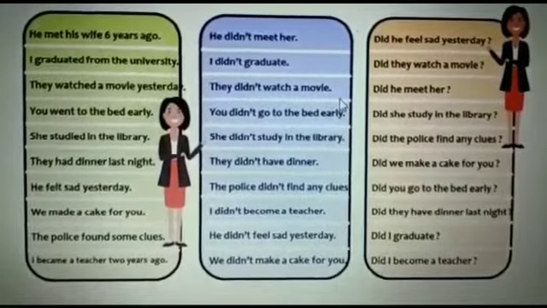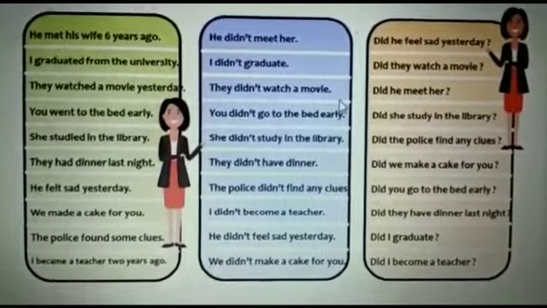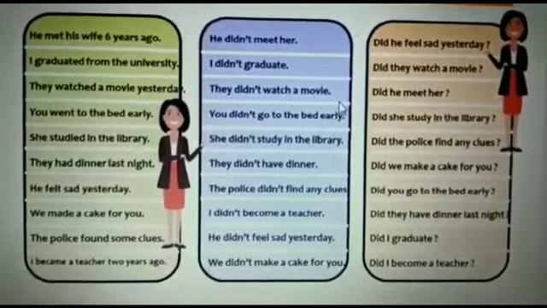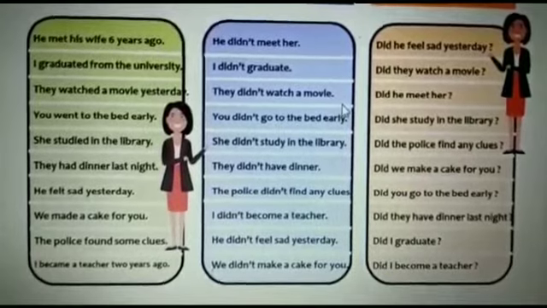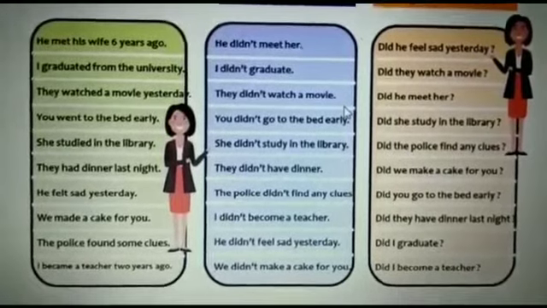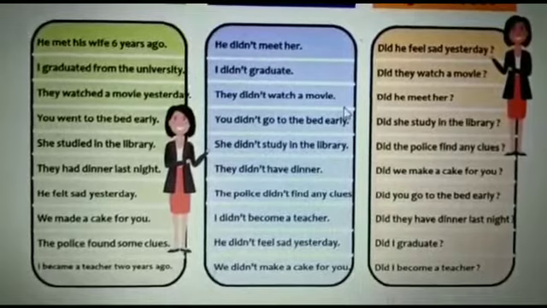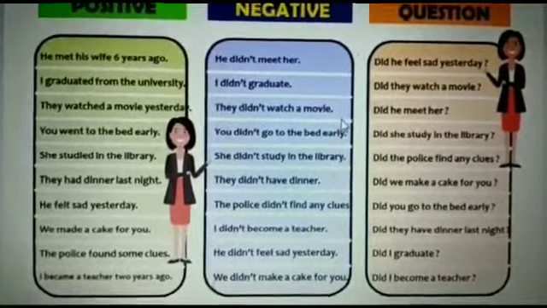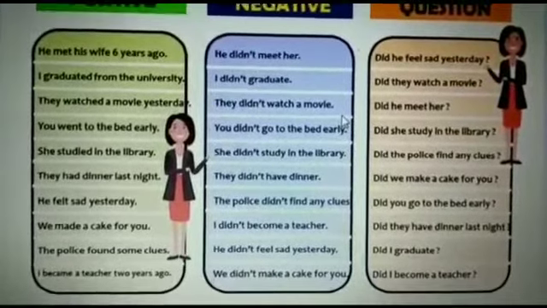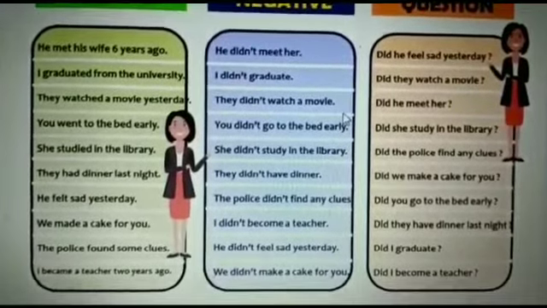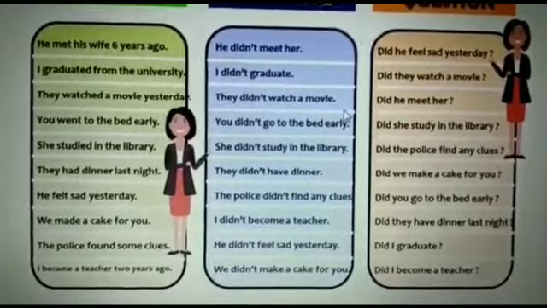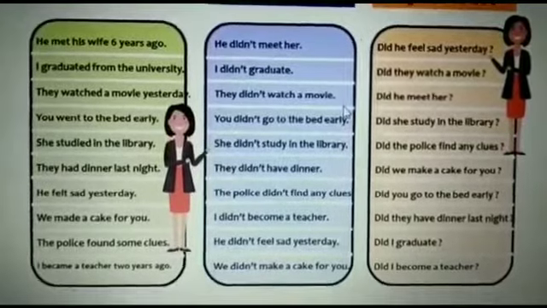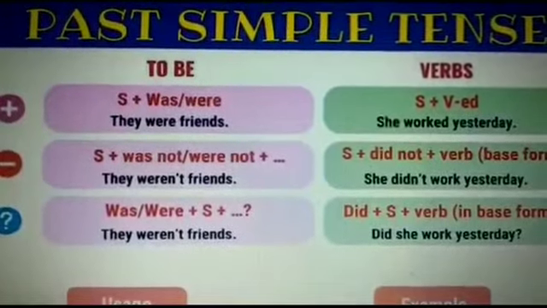The question form of a sentence in the simple past tense with the verb was or were is formed by putting the verb before the subject. For example, if I say he was an artist, the question will be was he an artist? The verb is brought before the subject. They were all soldiers. Now the verb will come before the subject. Were they all soldiers?